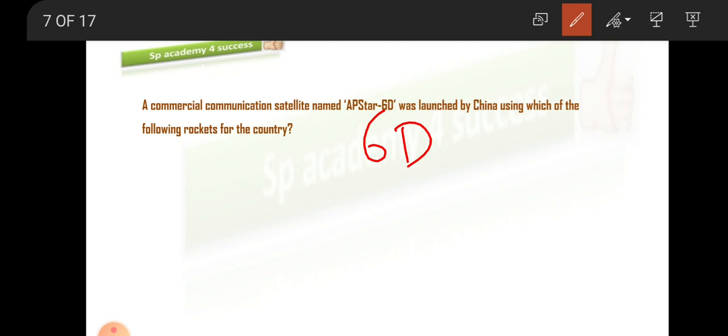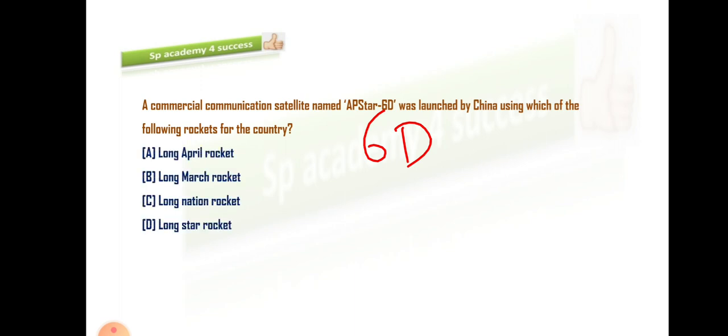Okay, we have also seen which company has launched this. Now the question is which rocket, what is the launch vehicle here? Okay, the question is regarding the launch vehicle. So let's see the options. So these are the options. Long April rocket, Long March rocket, Long Nation rocket, Long Star rocket. So of these, which of the following? So I'm just giving you the explanation for this.